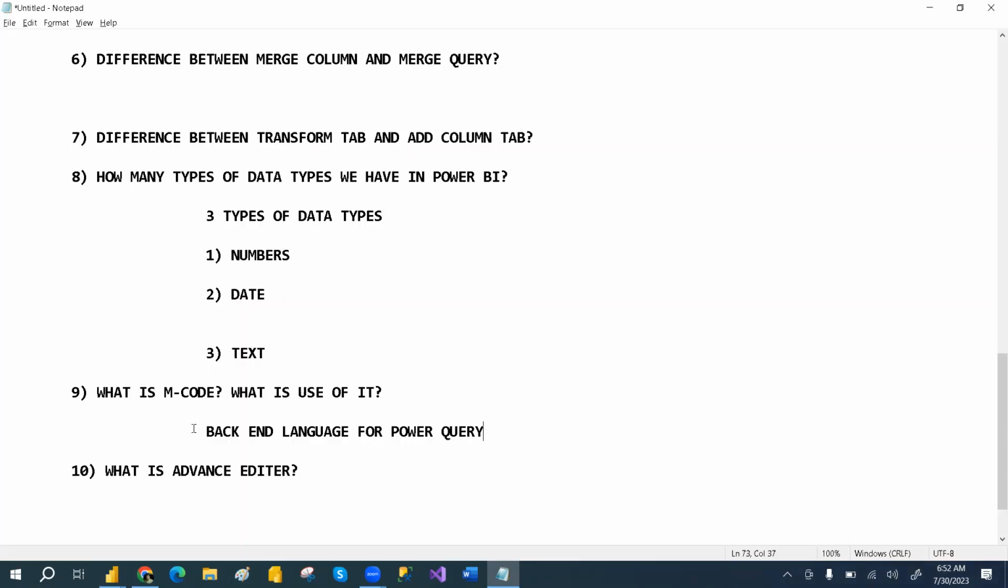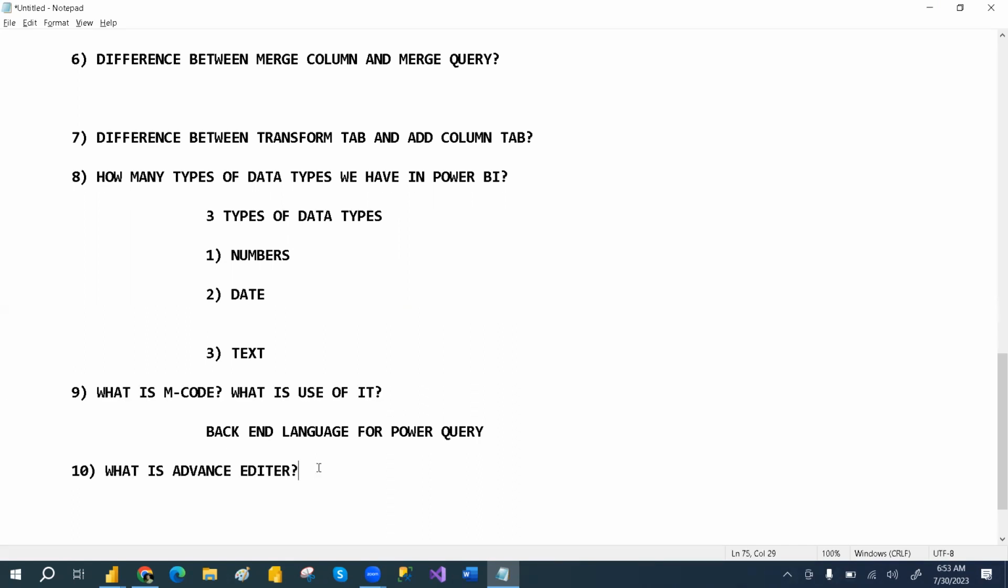So M code is a backend code for Power Query. M means mashup, and mashup means cleaning. The main goal of M code is to clean the data. Power Query's main goal is also to clean the data, right? So this is the backend code. Whatever steps you applied will be there in the M code in the advanced editor. So to clean the data, we go for M code.